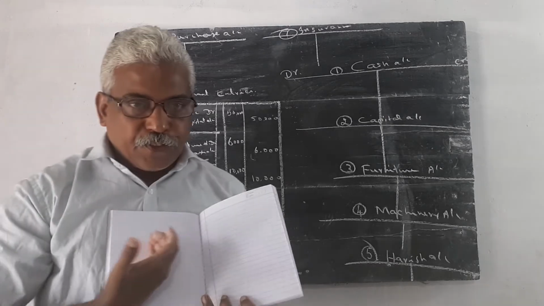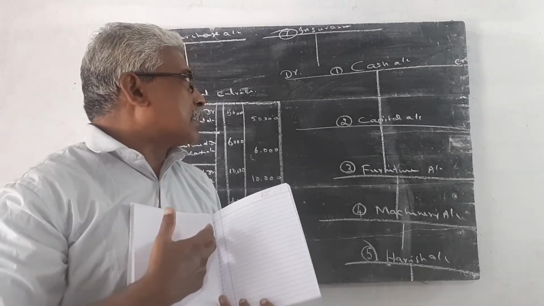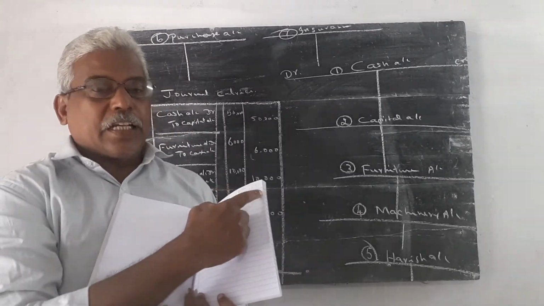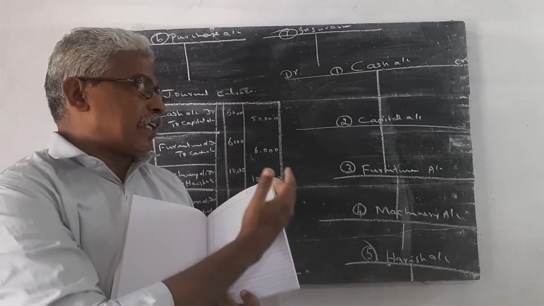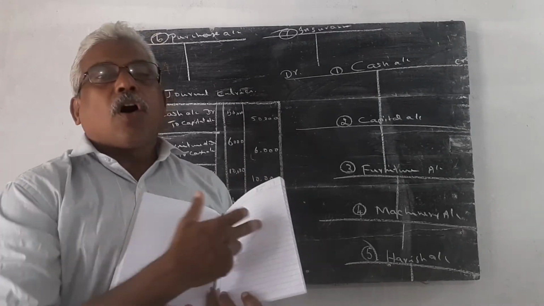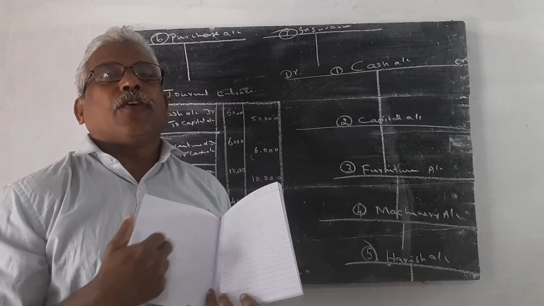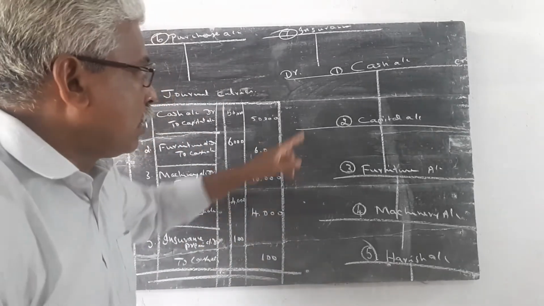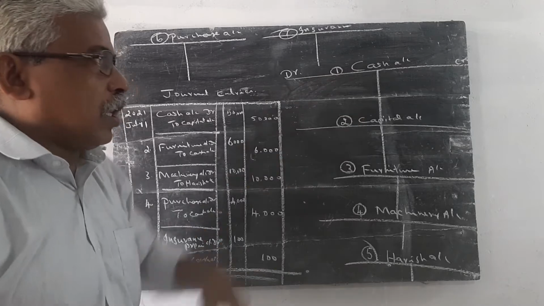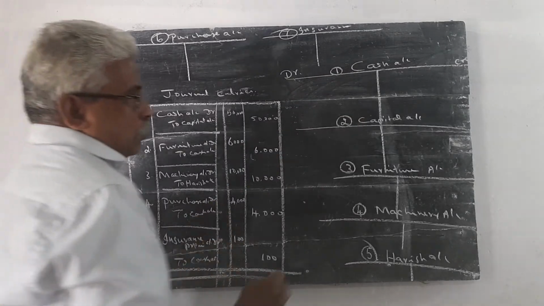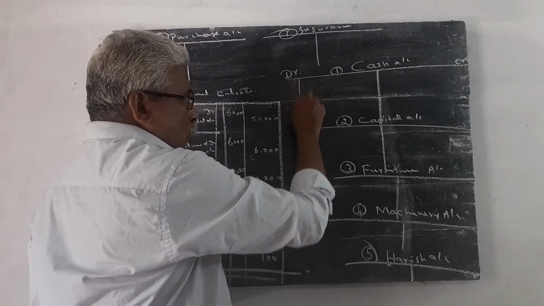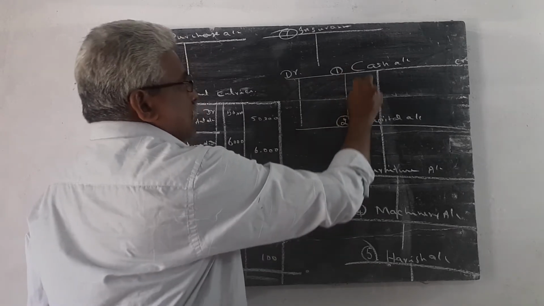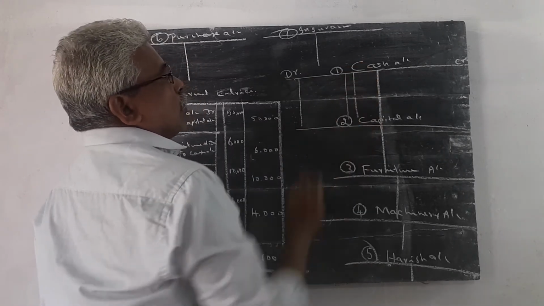The left hand side is considered the debit side. The right hand side is considered the credit side. Both pages are necessary for preparing the ledger accounts. Then the cash account contains some columns. You have to draw the columns one by one. First column date, second column particulars, the next column journal folio.